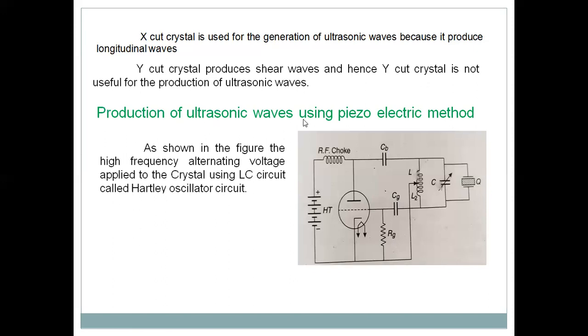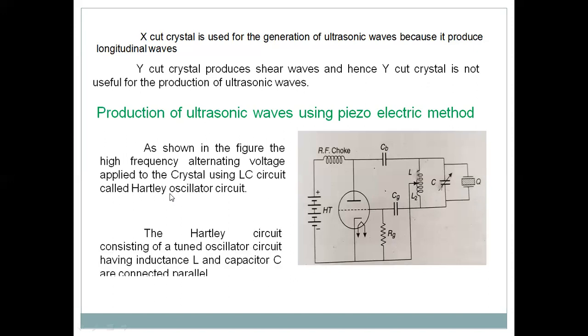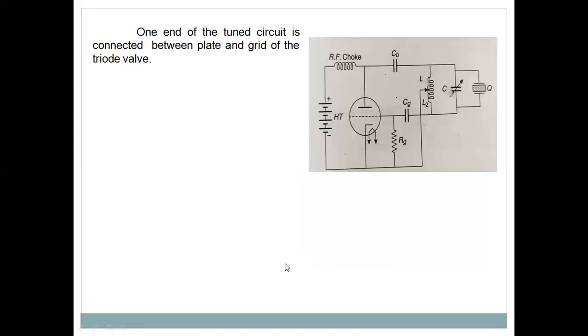An alternating voltage is applied to the LC circuit. That is, of course, the tuning circuit, called the Hartley circuit. Hartley is the name of the scientist. In the Hartley circuit, inductance L and capacitor C are connected parallel to each other. One end of this tuned circuit is connected between the plate and the grid of the triode valve.